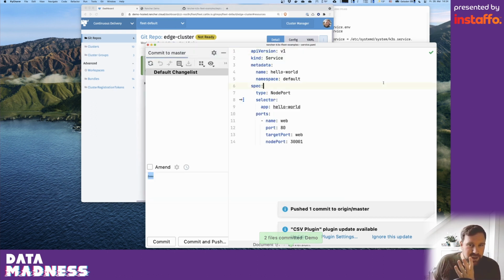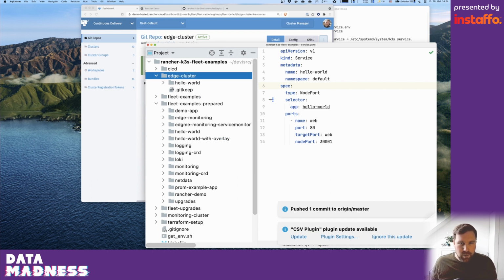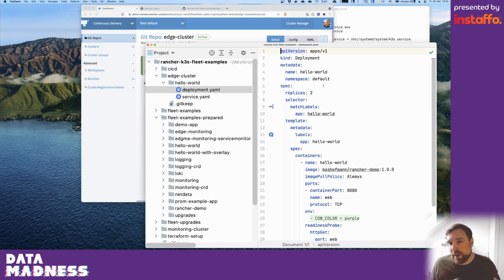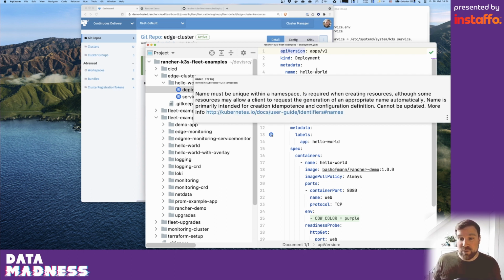And I actually can do a lot more with the system. I can not only put in plain Kubernetes manifests like these into the Git repositories, I can also put in Helm charts. I can reference Helm charts from other repositories. I can use customized packages, basically everything that Kubernetes usually uses and understands.